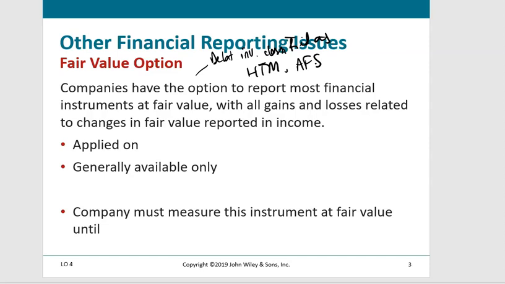What other financial instrument do we talk about that is not a debt investment, where we do not see them reported at fair value with unrealized gains and losses going through income? Equity investments classified using the equity method. Remember, the equity method is used if the investor holds greater than about 20%, but less than or equal to 50% of the investee's common stock.